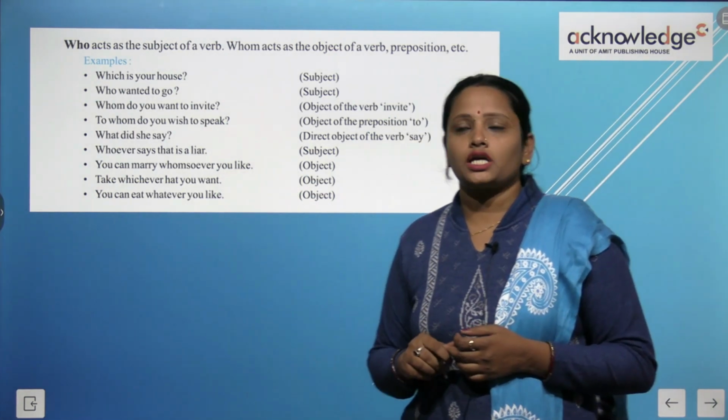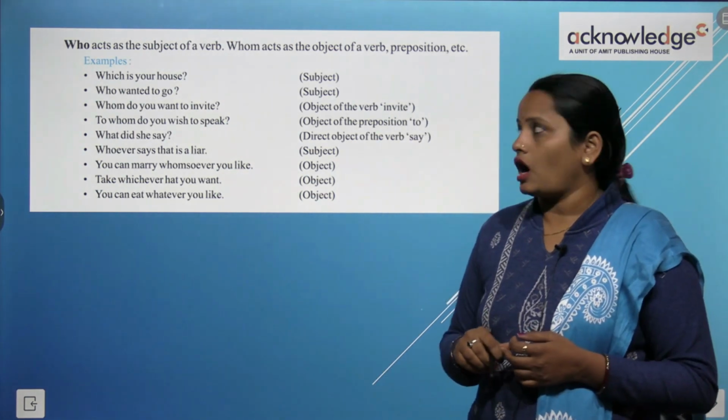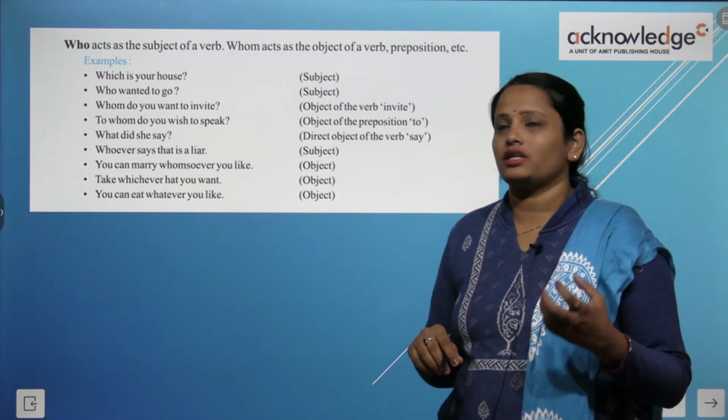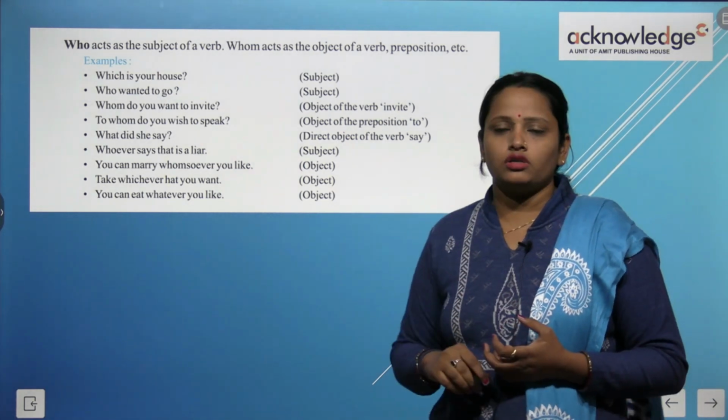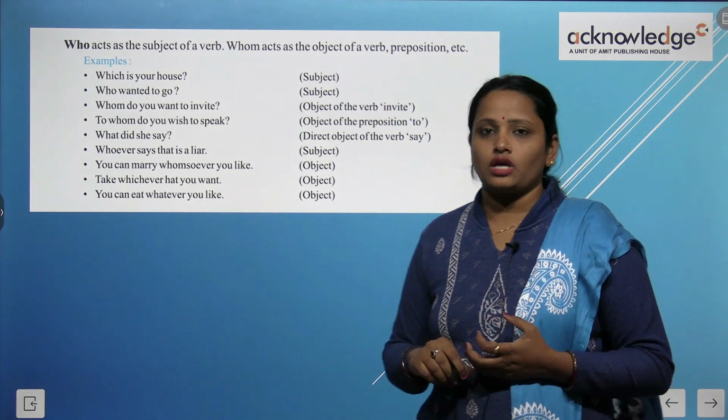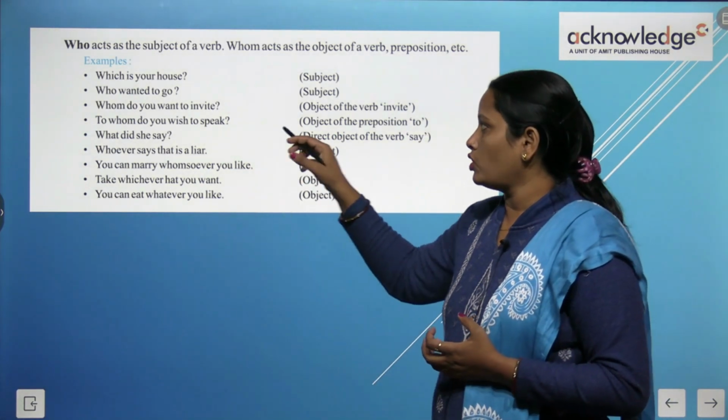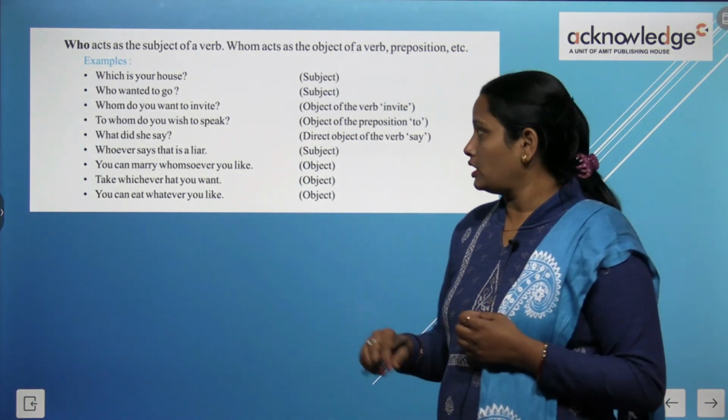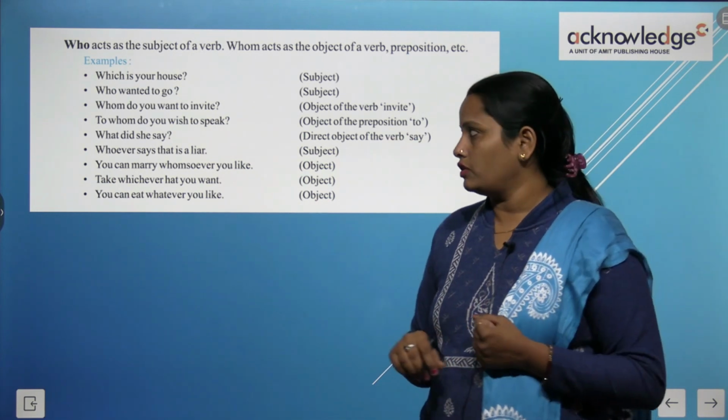So here the examples are given. Which is your house? यहाँ पे which क्या काम कर रहा है? Subject का काम कर रहा है. Who wanted to go? Again here who is acting as subject. Whom do you want to invite? तो अब whom क्या काम कर रहा है? Object का work कर रहा है.